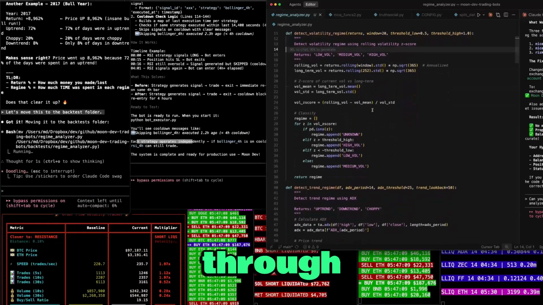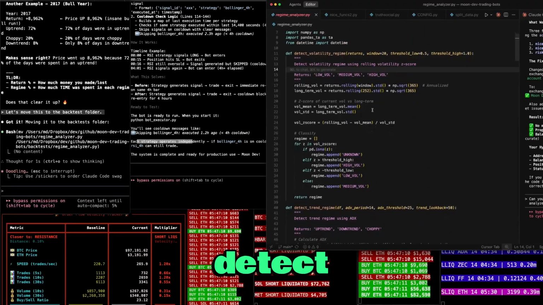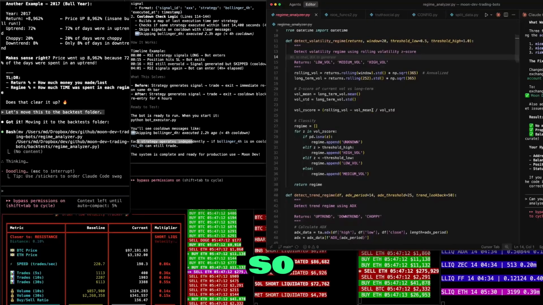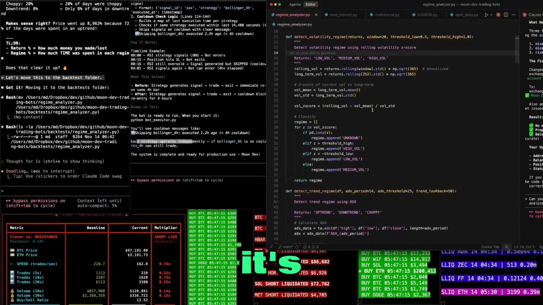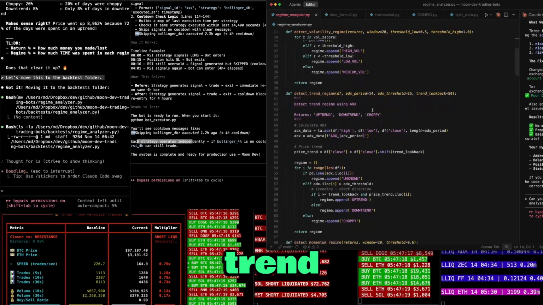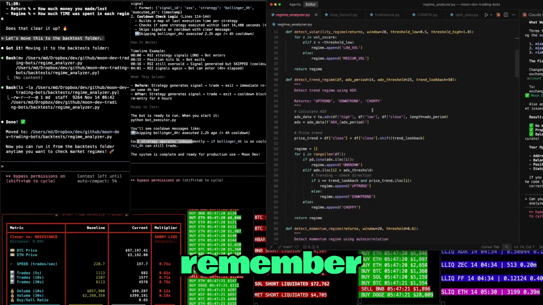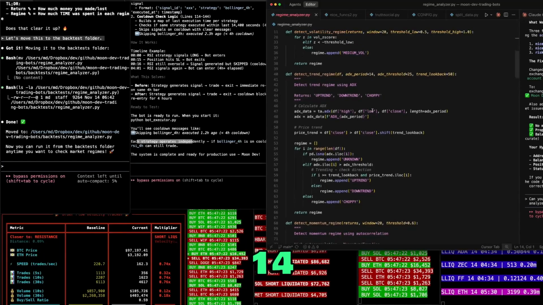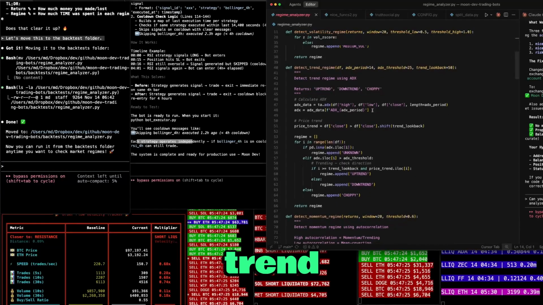Okay, so I'm just going to scroll through the code so you can see it. You can see that we're doing a detect volatility regime. So detect the volatility regime. We're seeing if it's a low vol, medium vol, or high vol. And then we're detecting the trend regime here. We're using ADX. Remember, we're using 2 different ADXs, the 14 and the 25. Trend look back 50.